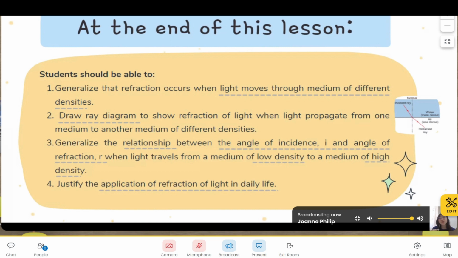The third one is to generalize the relationship between the angle of incidence i and the angle of refraction r when light travels from a medium of low density to a medium of high density. Later we'll know the relationships. Will the angle of incidence be bigger than the angle of refraction or vice versa? The fourth one is to justify the application of refraction of light in daily life. As we all know, the pencil looks bent in a glass of water, as well as the twinkling stars in the night. And now we are going to learn even more about it.